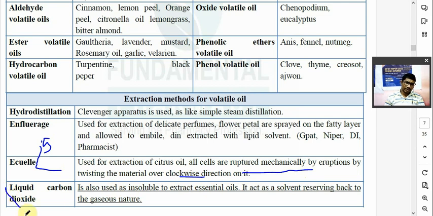Now the third method is the liquid carbon dioxide method. It is a solvent extraction method. It is again used for the extraction of essential oil, and the solvent used is nothing but liquid carbon dioxide. Okay. So that's it. There are three methods for extraction of volatile oil. You have to remember.